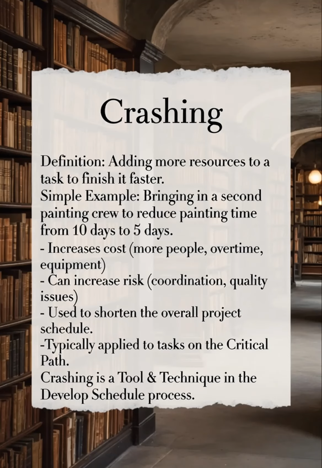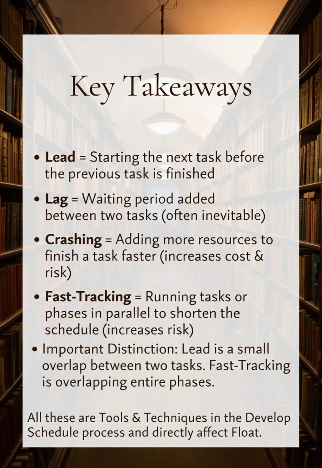Key points about crashing. Using the example mentioned as a reference, it adds cost because you're using more resources, such as extra people, overtime, or equipment. It can also increase risk. For example, having more people working at the same time can lead to coordination problems and quality issues. It is used when you need to shorten the overall project schedule. And finally, you typically crash tasks that are on the critical path because shortening non-critical tasks won't help the project finish earlier. Now, let's wrap up with the key takeaways from today's lesson.